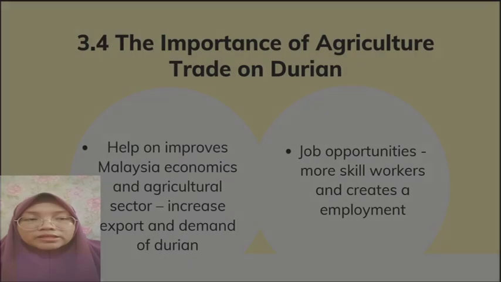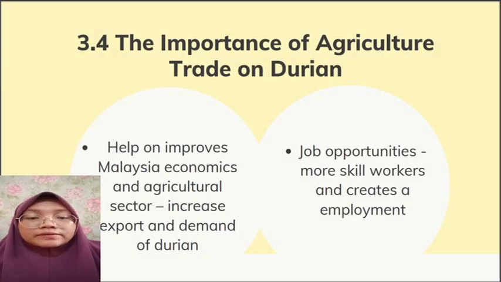I will continue this presentation to tell about the importance of agricultural trade on durian. The first one is helping to improve the Malaysian economy and agricultural sector. As the second largest producer of durian in the world, durian export from Malaysia increased by 107% in the last 5 years, rising to 144.7 million ringgit in 2020 from 69.9 million ringgit in 2016, which contributes a lot to Malaysian agricultural export.